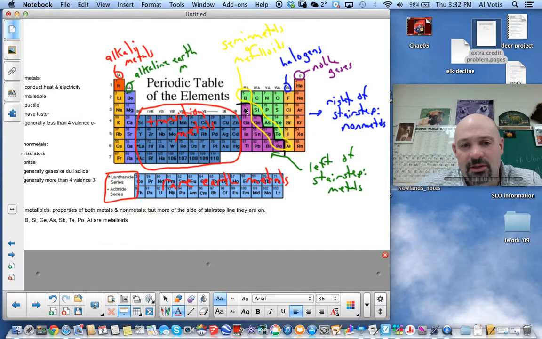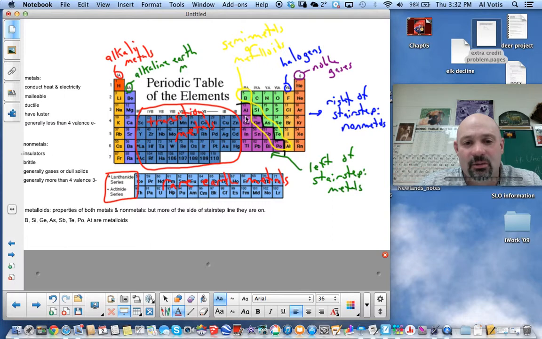Another key point to notice about our modern table then is a stair-step line that you see on many tables. I've made it in black here to be a little thicker. That's a dividing line. Left of that line, you may have noticed that we had alkali metals, alkaline earth metals, transition metals, rare earth metals because they fit in right here.